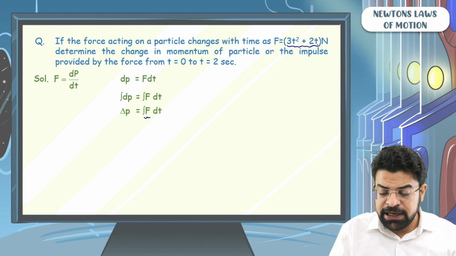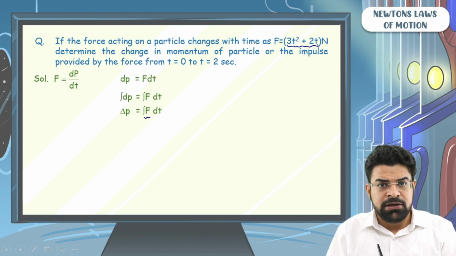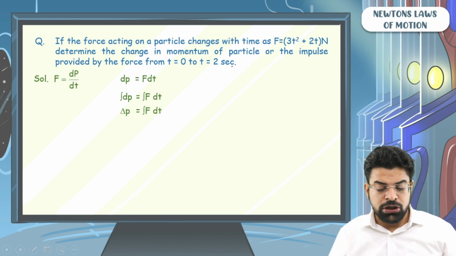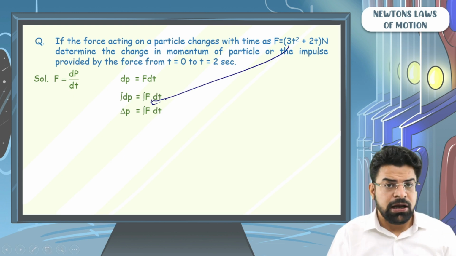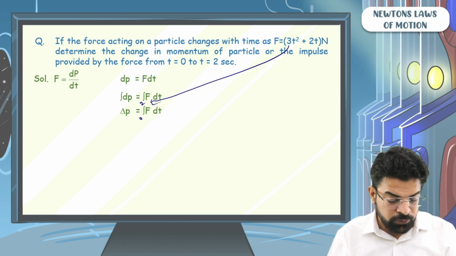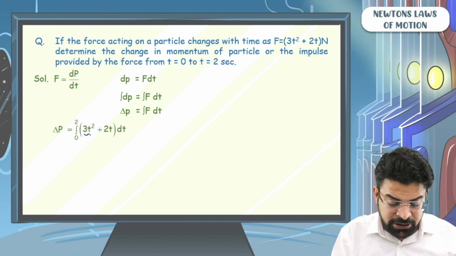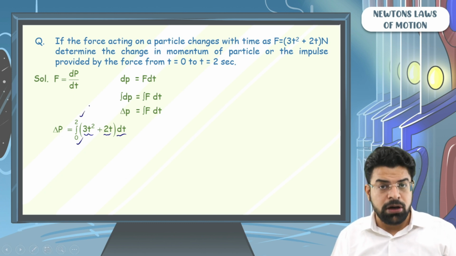Now we know the force function. The force at any time t is 3t square plus 2t. We need to find the change in momentum from time equals to 0 till time equals to 2. So beta, in place of force, substitute 3t square plus 2t and substitute the limit from 0 to 2. So what we get here is the change in momentum equals to integral 3t square plus 2t dt and limit from 0 to 2. Lower limit 0, upper limit 2.